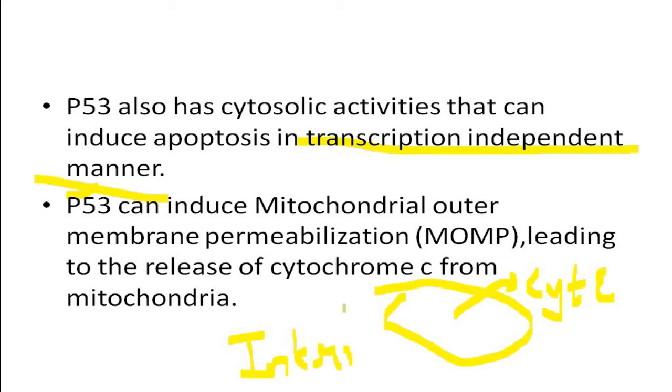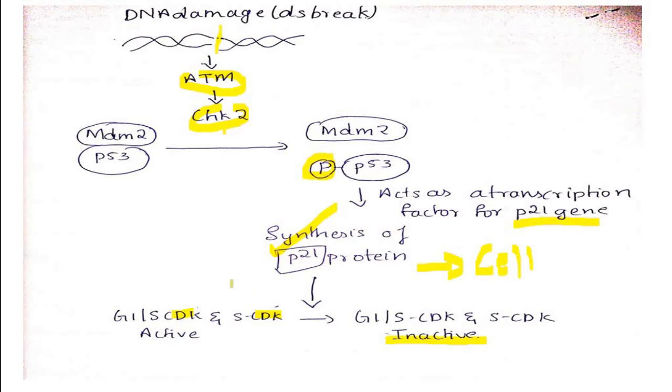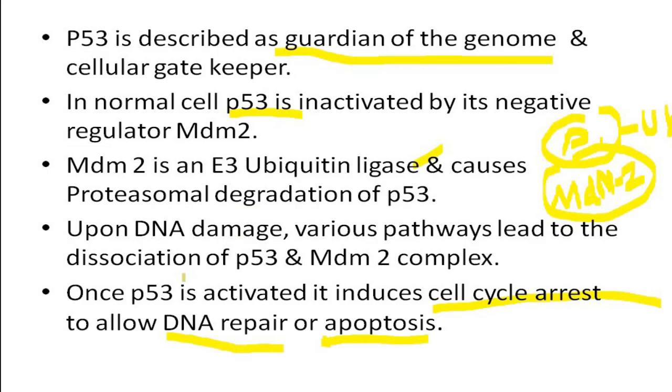Ultimately, what this p53 does is it is going to prevent the cell cycle from getting into the next stage, or cause cell cycle arrest. It is going to induce apoptosis. It is also going to help in DNA repair. So these are the three important aspects. Whenever there is a mutation in the p53 gene, which is a tumor suppressor gene, you can expect tumor formation leading to metastasis and cancer. So this is all about today's lecture video.